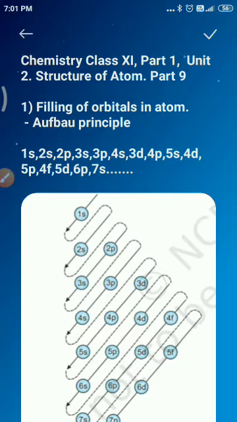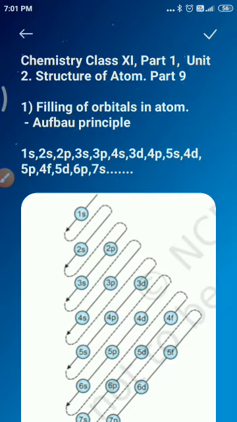First we will study the Aufbau principle, followed by Pauli's exclusion principle and Hund's rule of maximum multiplicity. The word Aufbau was derived from the German language. Aufbau means building up.